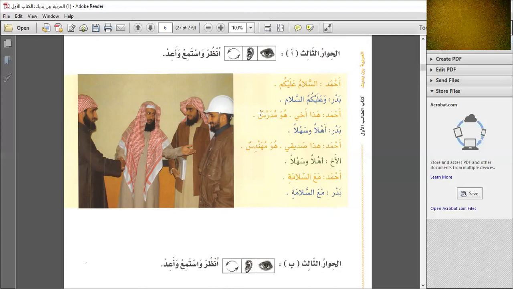What if I add just ya at the end of mudarrisun? It will be mudarrisi, my teacher. So that shows it's my teacher, not our teacher. When we see tanween, mudarrisun, it means a teacher. So huwa mudarrisun, he is a teacher. I hope this one is a teacher because he's wearing the hat of engineers. He must not be the teacher, he is an engineer.